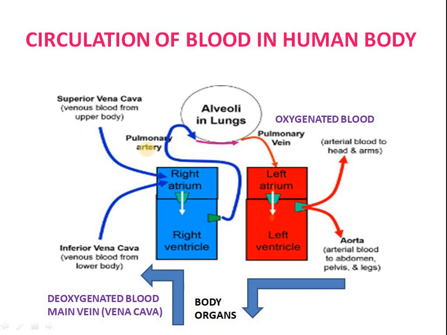I have already told you that all the arteries carry oxygenated blood, but there was an exception, the pulmonary artery, which carries deoxygenated blood. So this is that artery. This artery carries deoxygenated blood from the right ventricle to the lungs, where the carbon dioxide will be removed from the body, and this blood will again get oxygenated, and the circle will start again in the same manner.